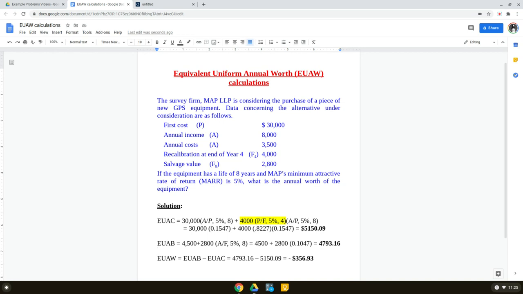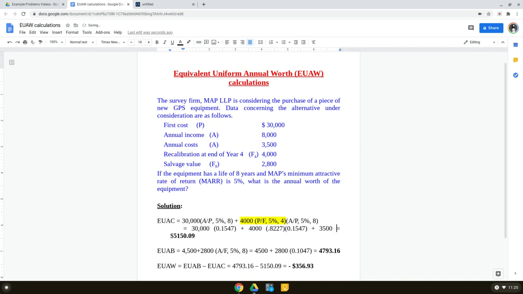So before I do that, there is one thing I would like to mention: one cost item we have missed here, which is this annual cost, 3500. If you wanted to add that, you could have added it like this, plus 3500, and then you can add that to that 5150. That would be good. That's the correct thing to do.